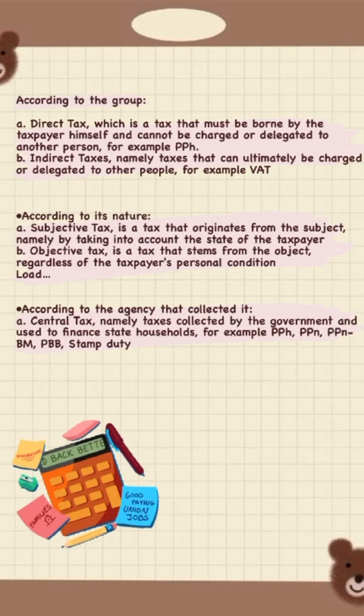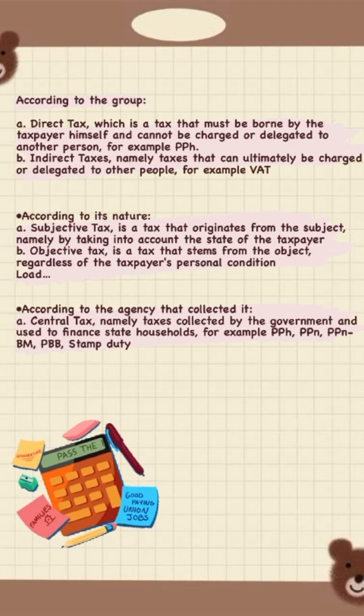For example, VAT. According to the nature, A, subjective tax, is a tax that originates from the subject, namely by taking into account the state of the taxpayer. B, objective tax, is a tax that stems from the object, regardless of the taxpayer's personal condition.